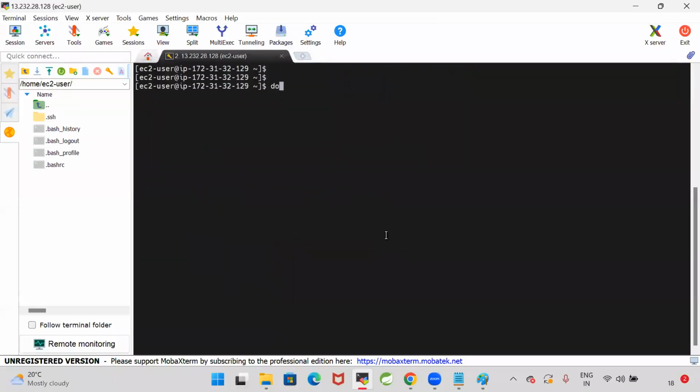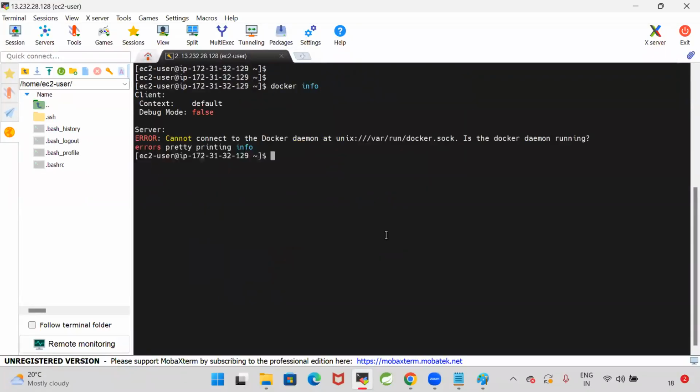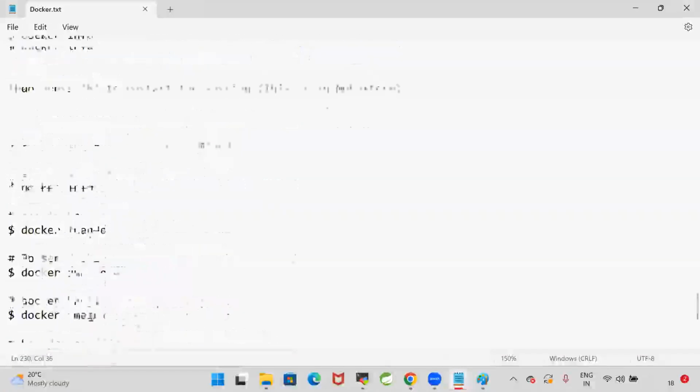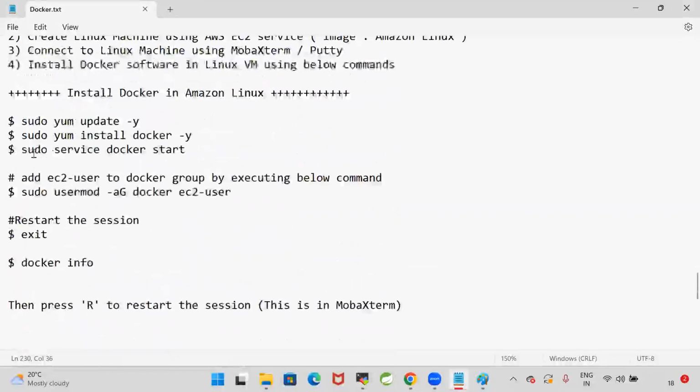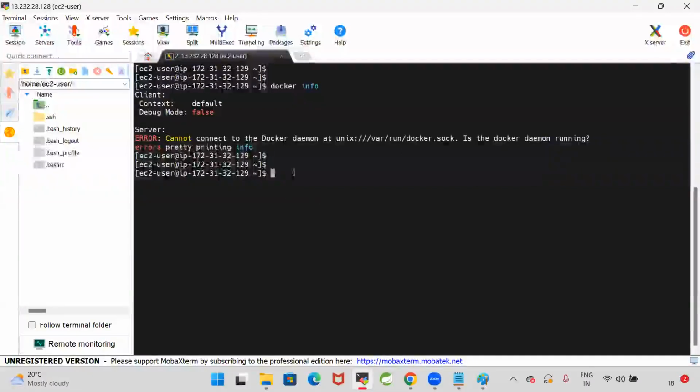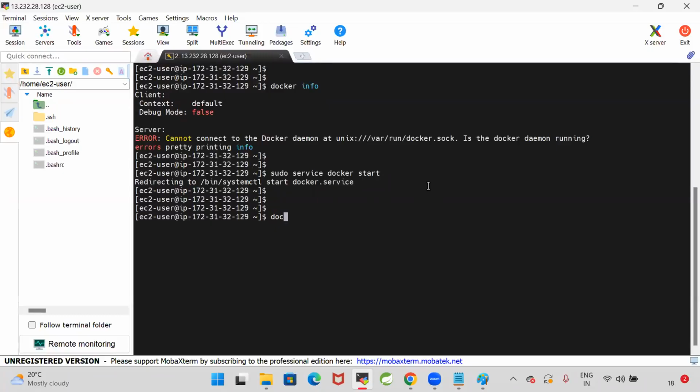Now let us verify docker info. When I run docker info, what happened? It is not connected because the Docker daemon is not running. We need to start that Docker daemon. So what is the command to start the Docker daemon? sudo service docker start. When I stopped my machine, Docker also stopped. Now I want to restart Docker. For that I'm using the sudo service docker start command. With this my Docker is started.